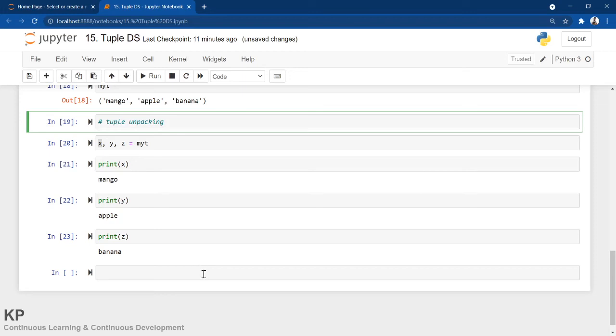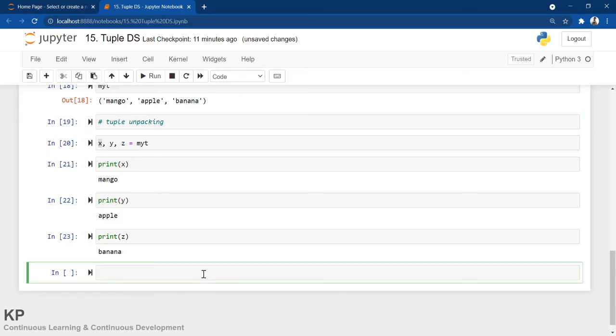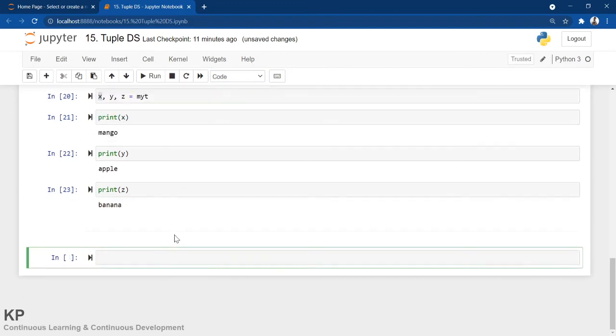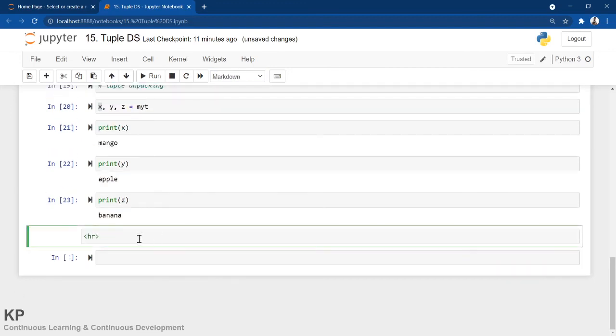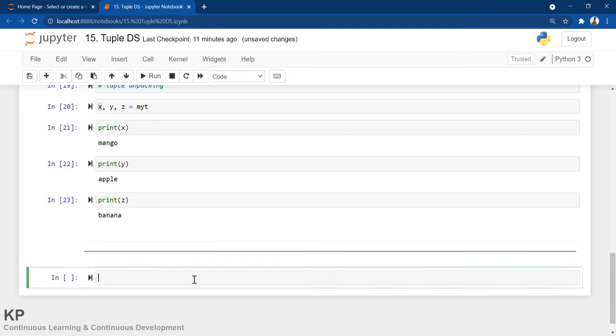Similarly, you can do it also with list. Let me put here an HR tag because I'm doing a section about list, in markdown. It's not visible. Okay, let me do one more HR and execute it. So similarly, you can also do list unpacking.